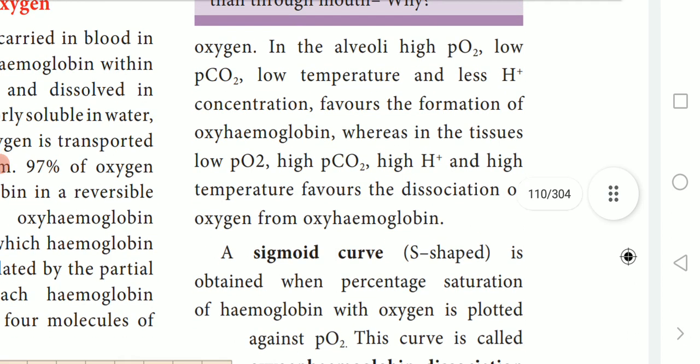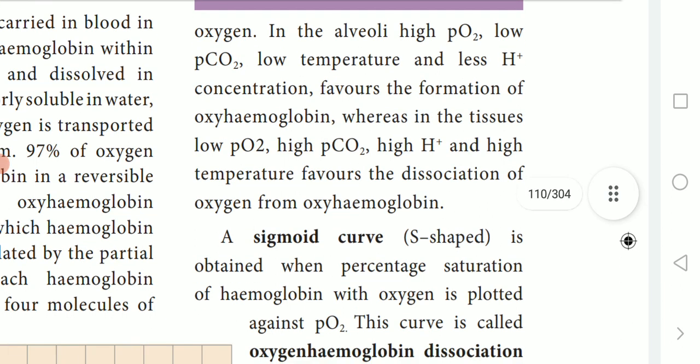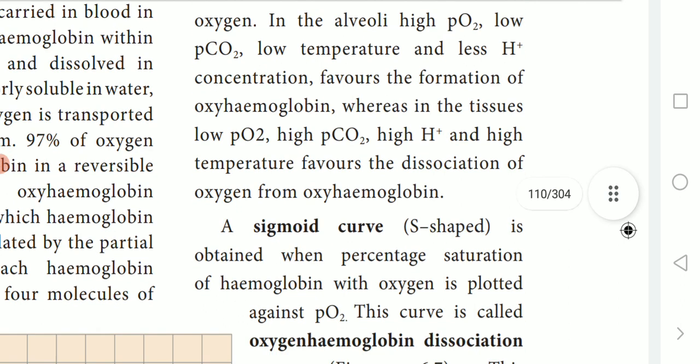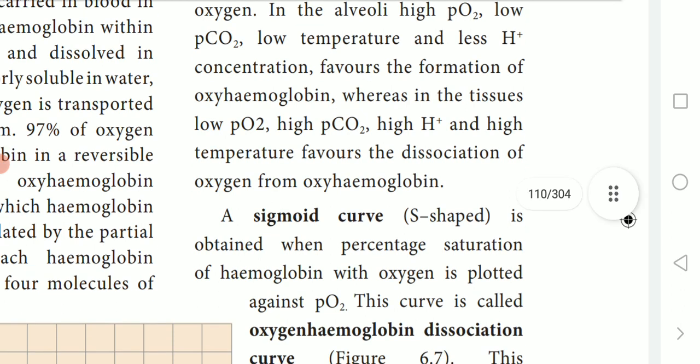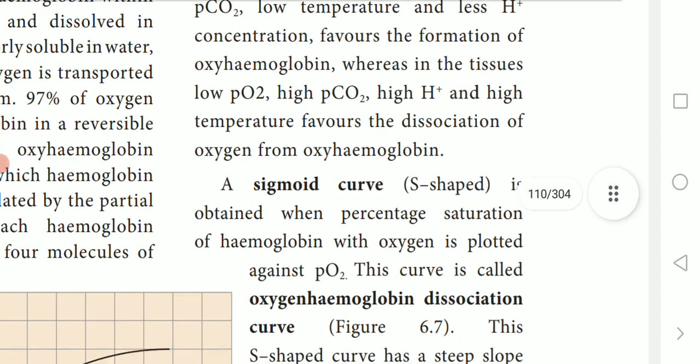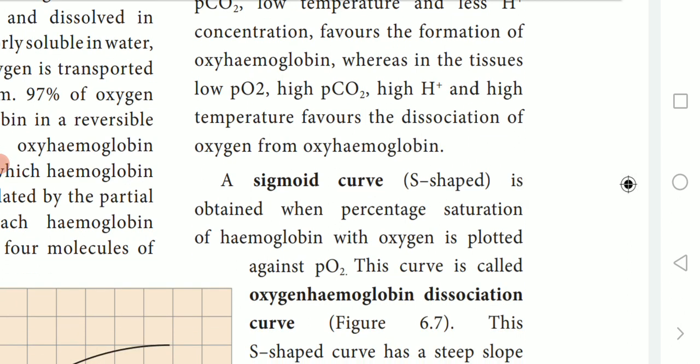When air goes into the alveoli, there is high partial oxygen, low partial carbon dioxide, low temperature, and low hydrogen ion concentration. That is in favor of the formation of oxyhemoglobin.